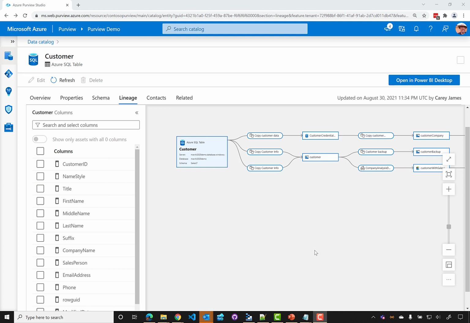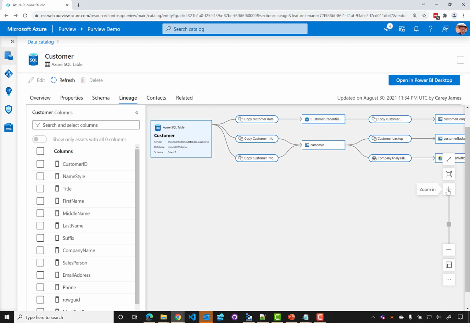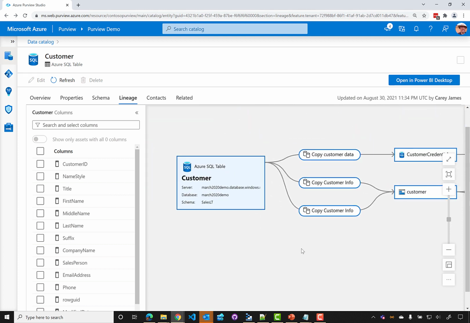We can see that this is quite a bit more complex than our simple example. We're focused on the customer SQL table, as indicated in the upper left. On the left side, we have a list of all of the columns in the SQL table, and on the canvas itself, we can see all of the processes and data sets. So let's zoom in on this a little bit. A square edge indicates that this is a data set. So we have the customer data set, which is in the SQL table, of course, and then a data set here and here. Everything with a rounded edge indicates a process. So a job, in this case, all of these, I believe, are ADF jobs.